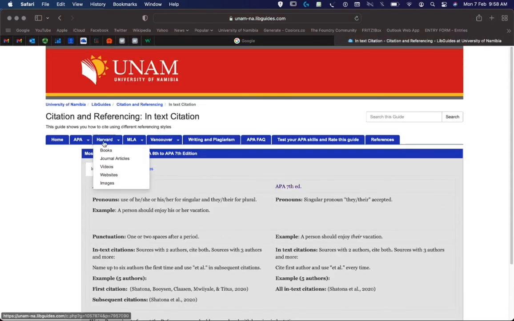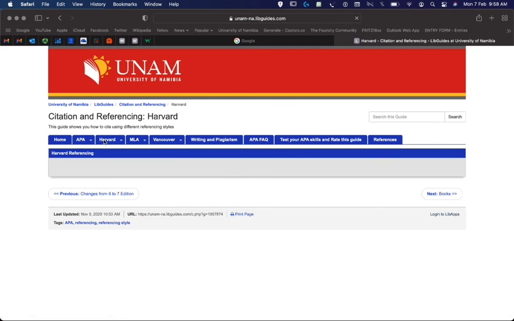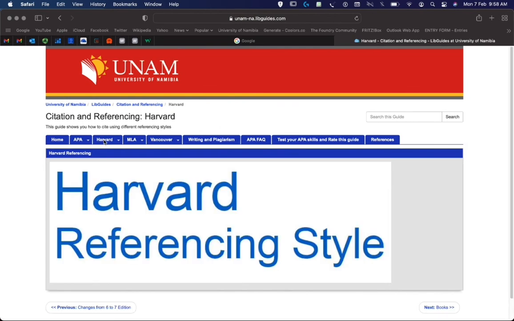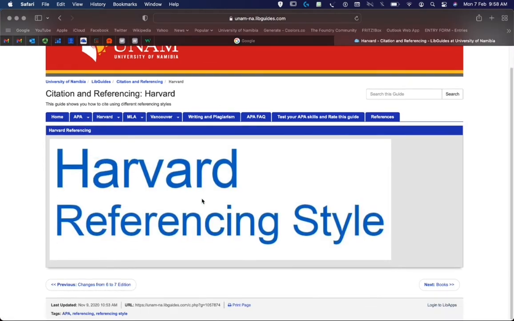You can continue with Harvard. You can simply click on the Harvard tab there. Information on the Harvard referencing style comes up, and then you get to see the manual on how to reference different sources like books, articles, videos, and websites.